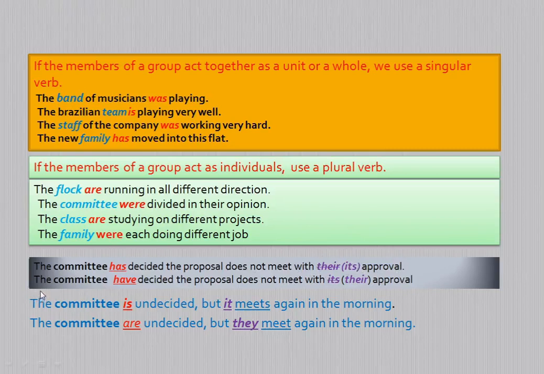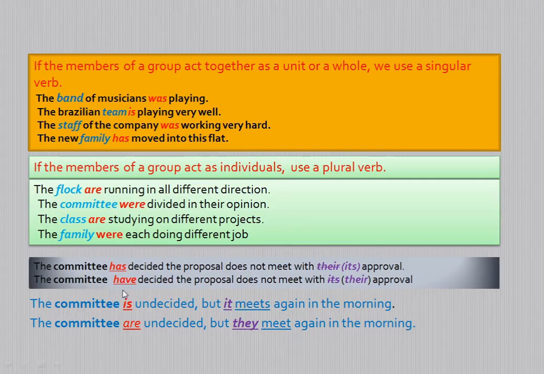Similarly, look at this example. The committee have decided the proposal does not meet with their approval. You see here the committee is a plural countable noun, because when you see that the members of the committee are acting independently or individually, with different opinions, we treat the committee as plural here.